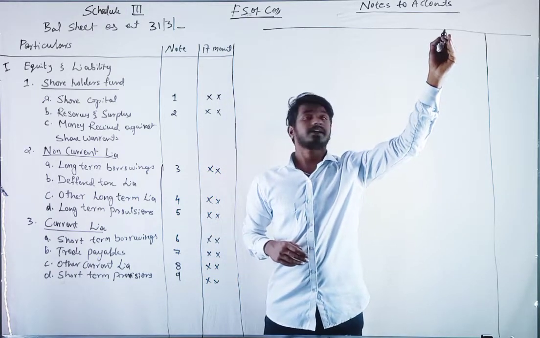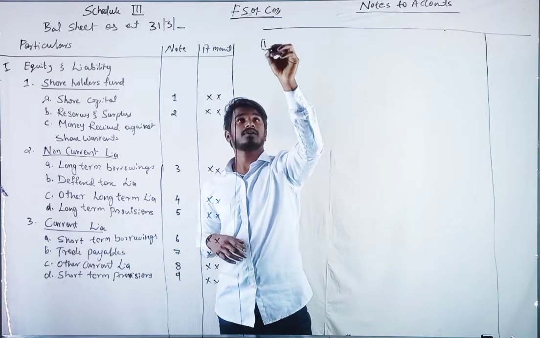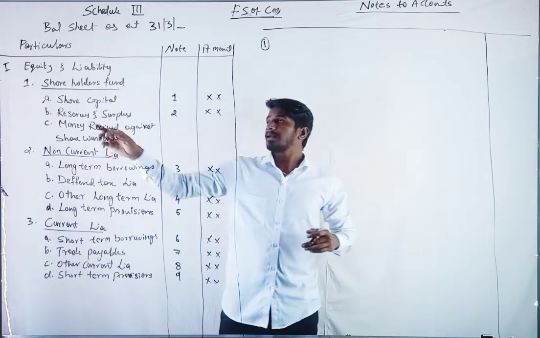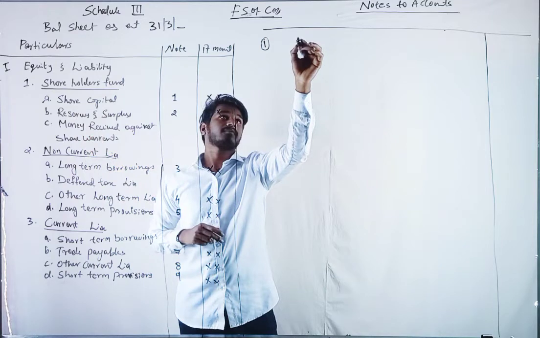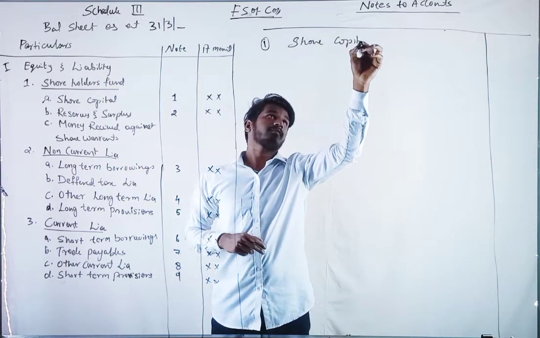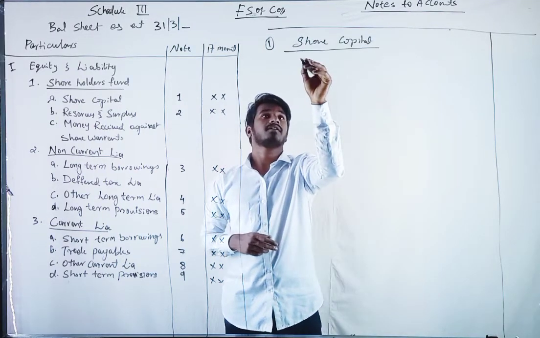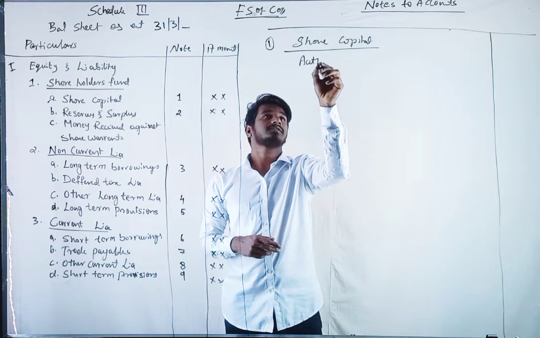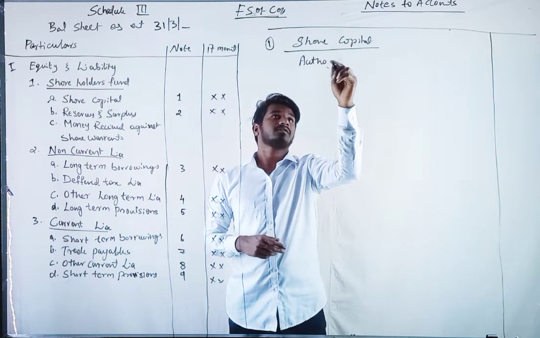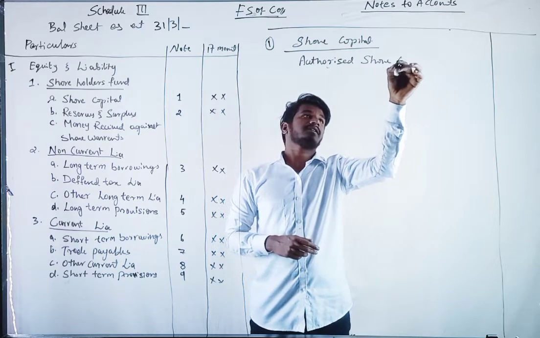Here we are going to write note number one, share capital. Under share capital, we have authorized share capital.